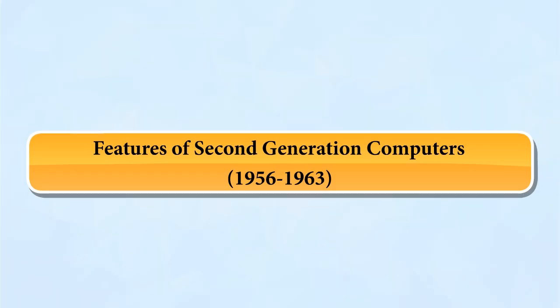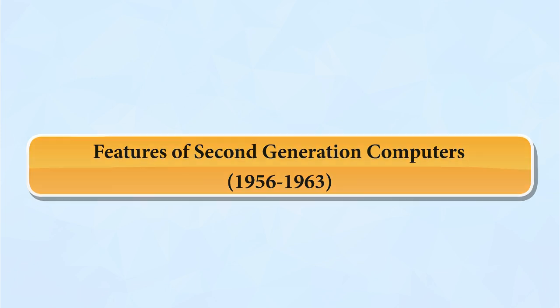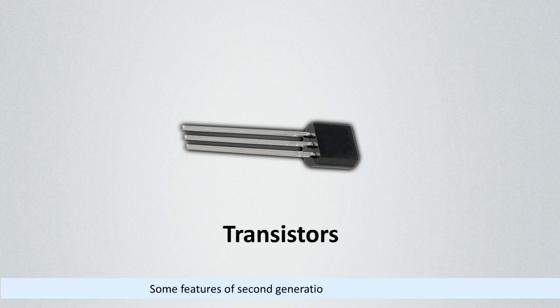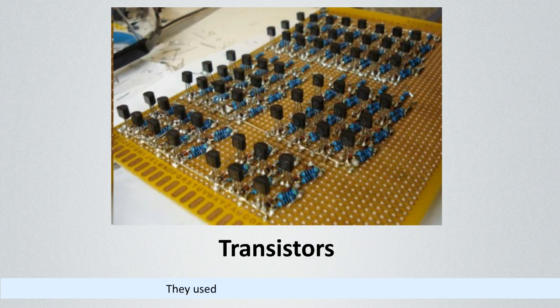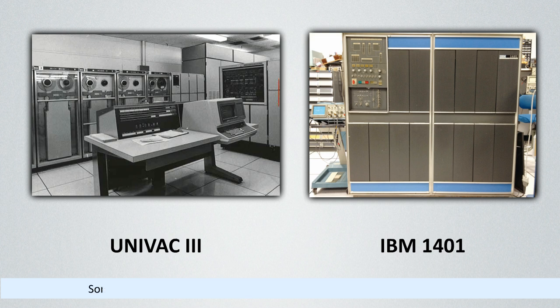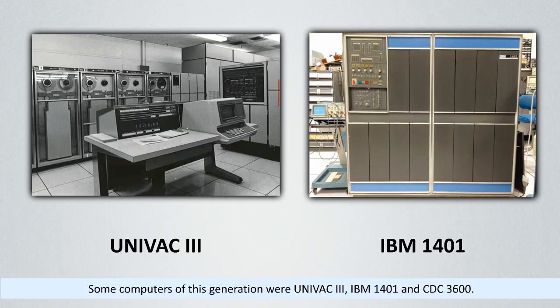Features of second generation computers, 1956 to 1963. Some features of second generation computers are: they used transistors as the main component. They were very expensive. They generated less heat. They were smaller in size. They consumed less electricity. They were faster. Some computers of this generation were UNIVAC 3, IBM 1401 and CDC 3600.